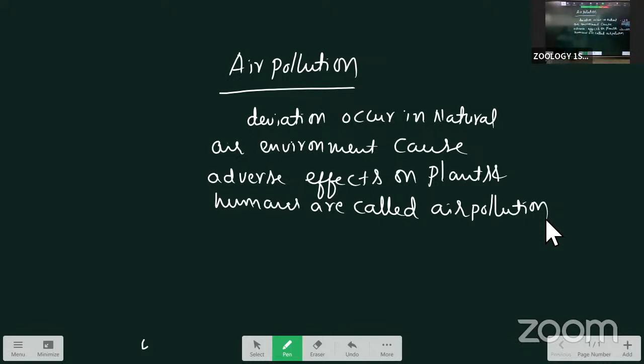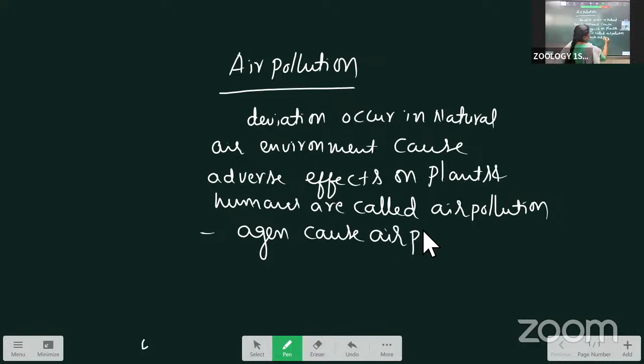Air pollution is mainly caused by some agents. The agents which cause air pollution are called air pollutants.